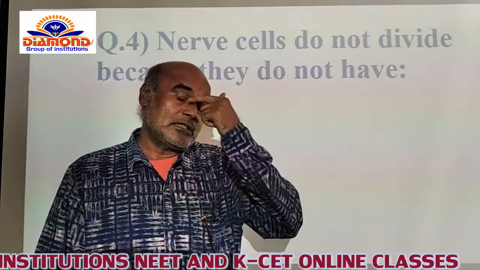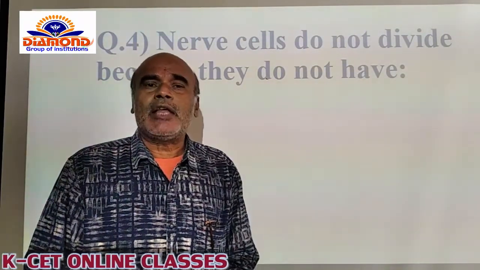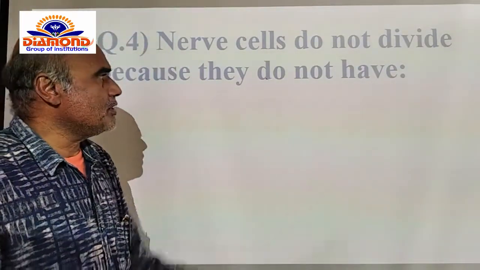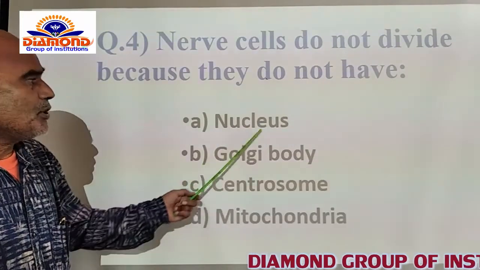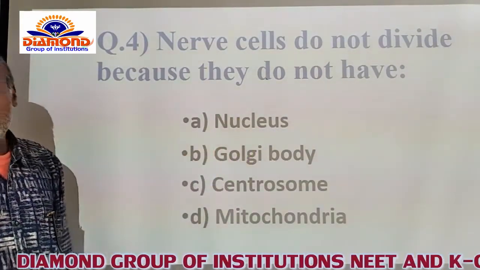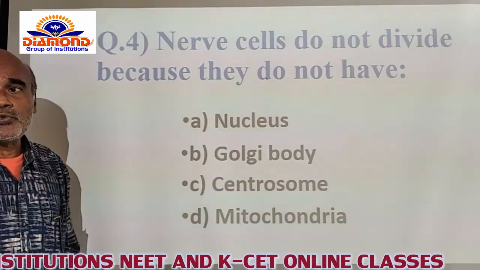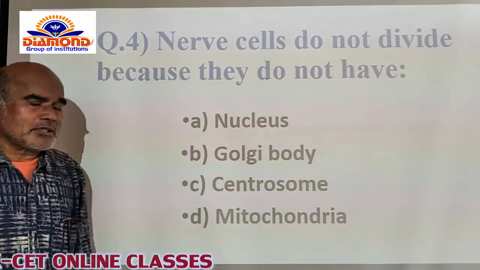The question asks which of the structures is not confined to the nerve cells and enables the nerve cells to divide themselves. Now the options are like this. The A option is the nucleus. Of course, the nucleus is not concerned with the division of the nerve cells, and the Golgi body is also not concerned with the division of nerve cells. Only the C option is correct: centrosome.